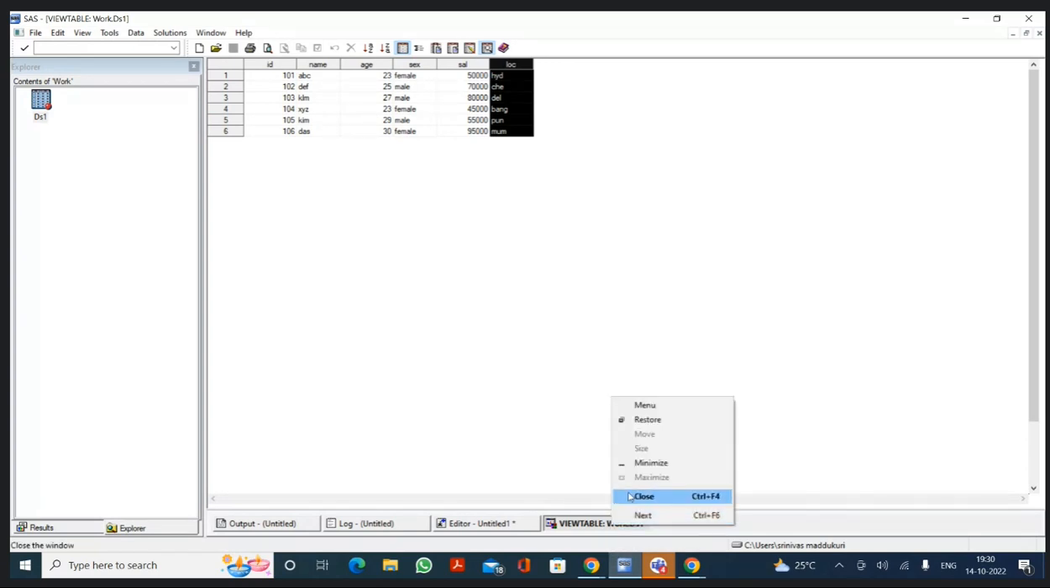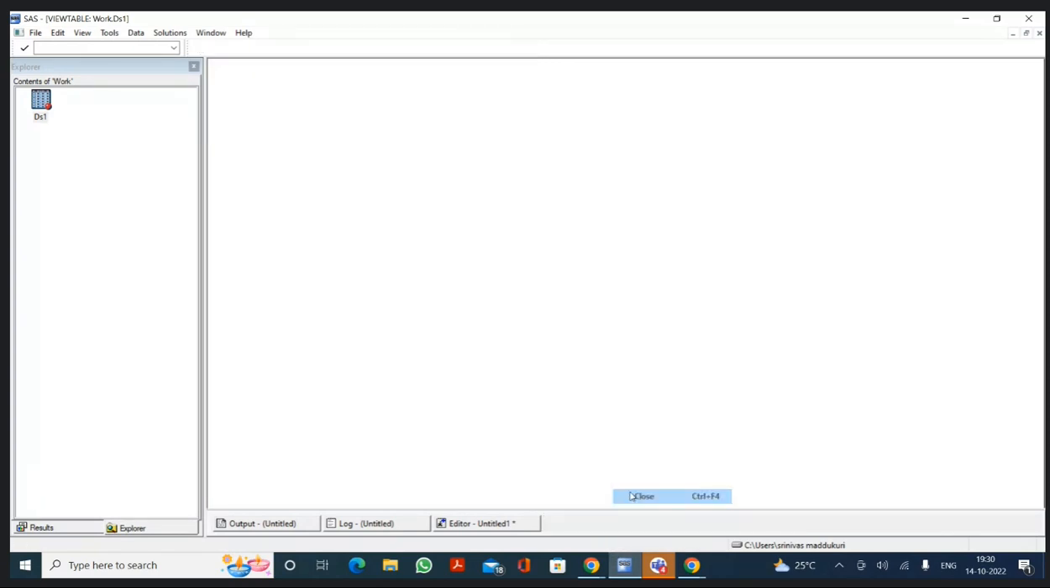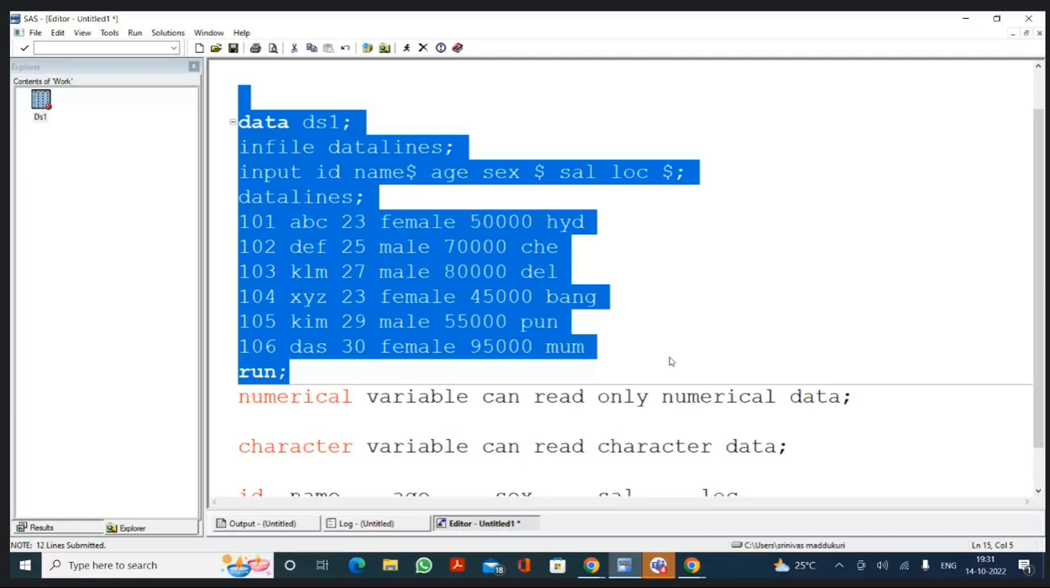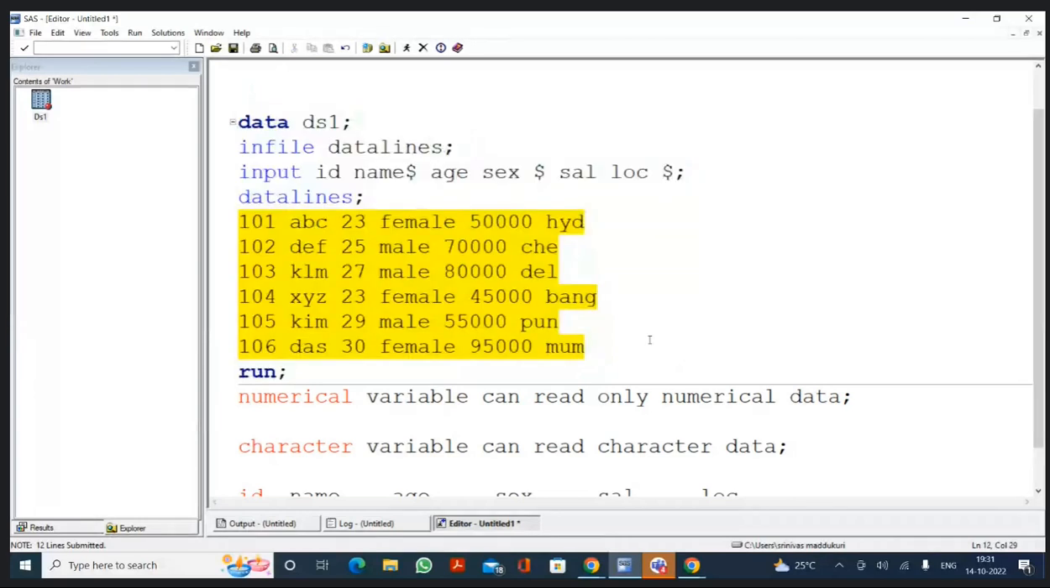Sir, small doubt here, sir. Yes. Sir, in the name variable, you have mentioned the dollar symbol beside the name variable, sir. There is sex and location variable where you have not given. What if we give dollar beside sex and beside location variable, sir? It doesn't matter. You can give with or without space also. Not a problem.